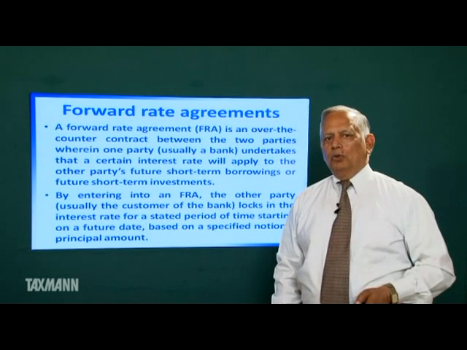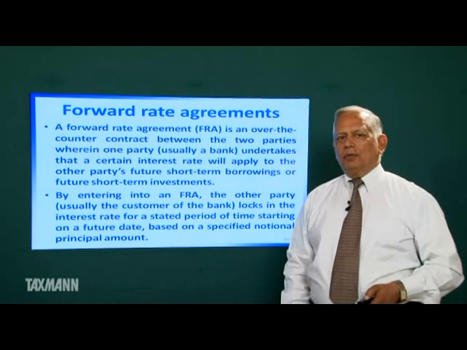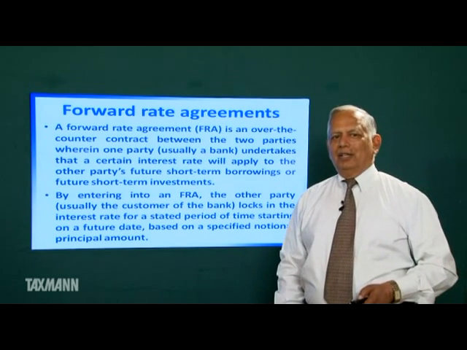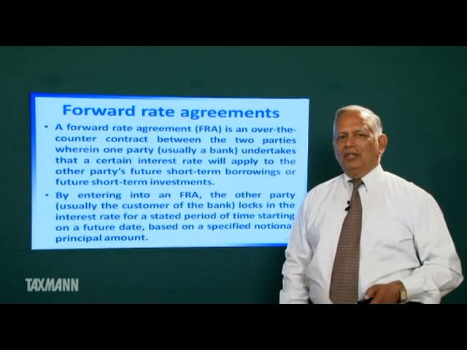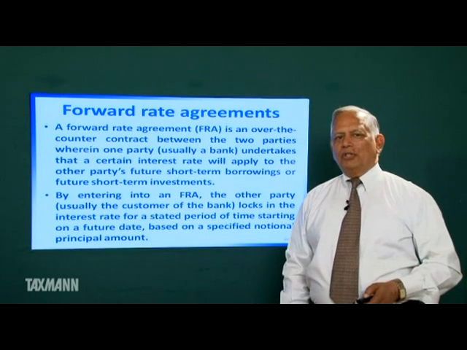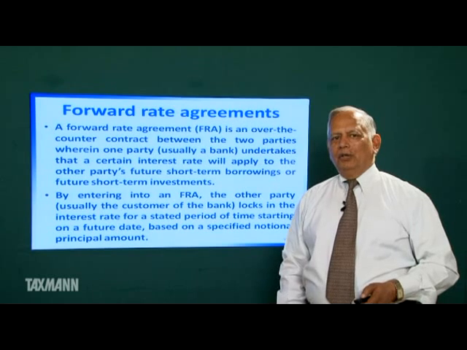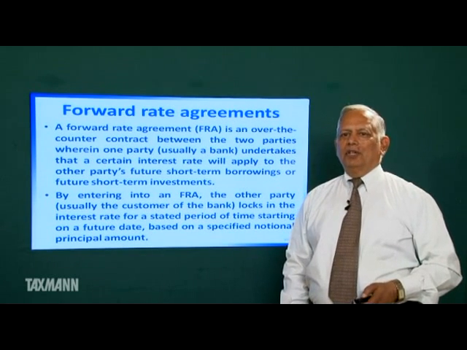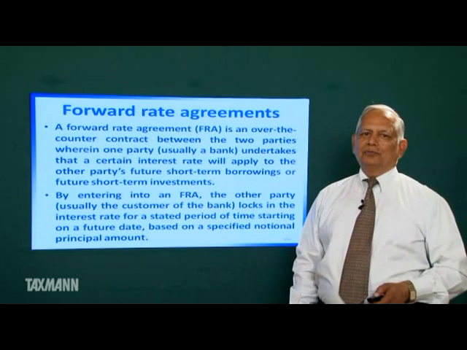The customer has to borrow some substantial amount after 6 months from today. The risk is that interest rate may increase during this 6 months period. To hedge this type of interest risk, forward rate agreements may be entered into.